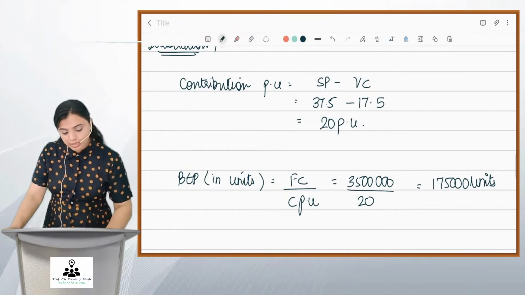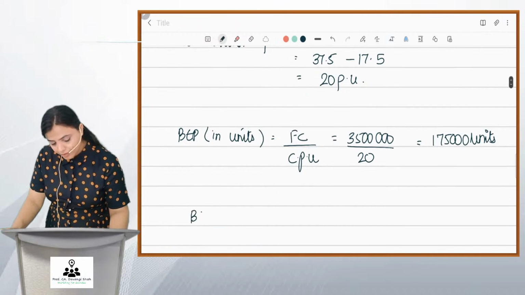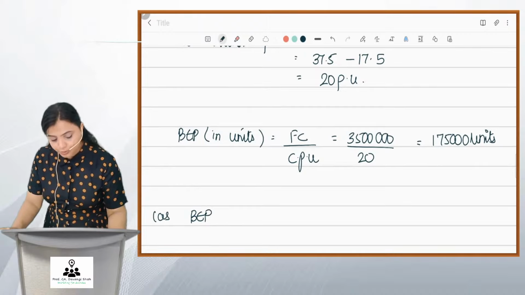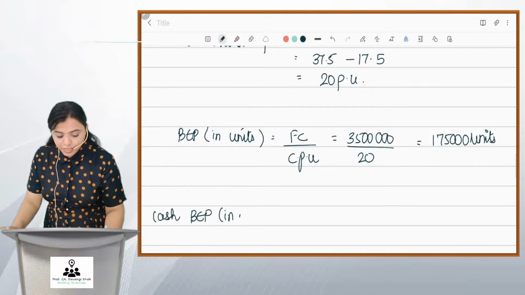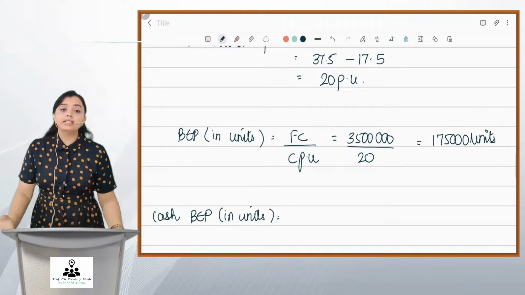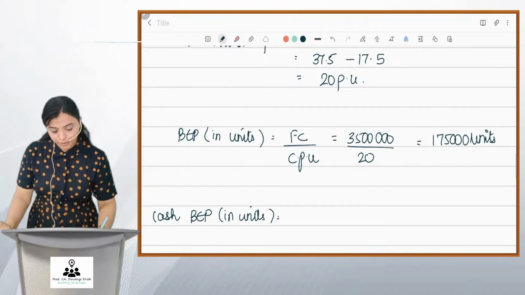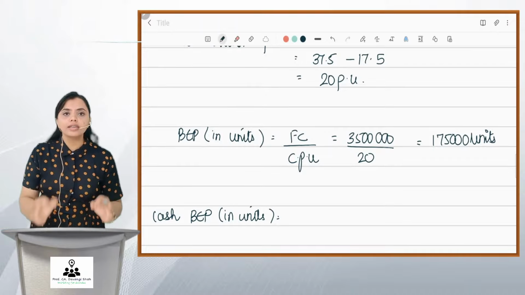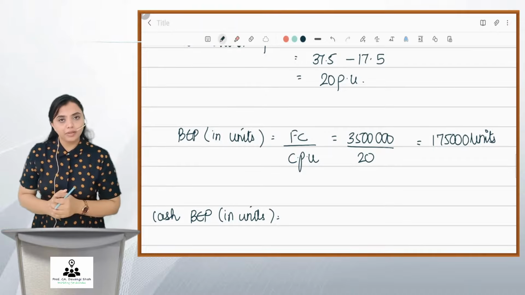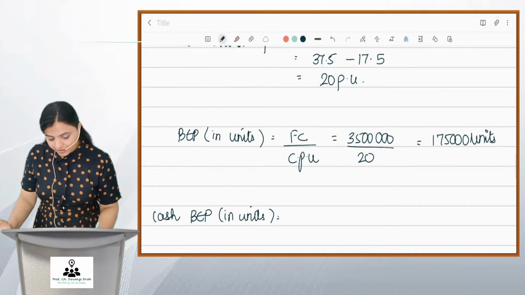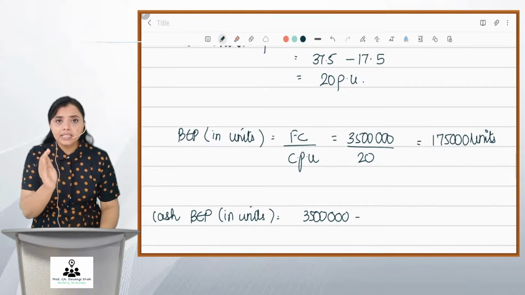They have also asked us BEP again, but they are asking us cash BEP. Now friends, when they ask me cash BEP, what I'll take is the cash fixed cost and the cash contribution per unit. Basically, the non-cash items will be subtracted. My fixed cost is 35 lakhs. But out of this, there is 15 lakhs depreciation.